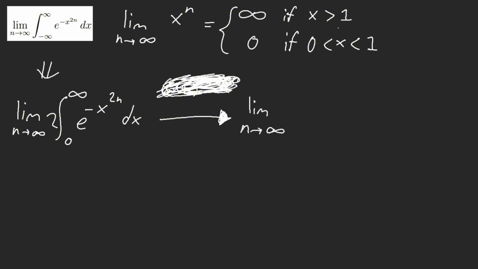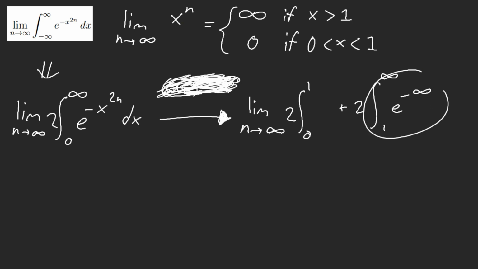So what do we need to do? We need to split it, because it's a piecewise integral. So we need to split it from 0 to 1, and then from 1 to infinity. Now, in 1 to infinity, we know this is going to be infinity, e to the negative infinity. Now this is 0, okay? But we have this left. What do we do here? Well, what does it equal? It equals 0 between an interval of 0 to 1.